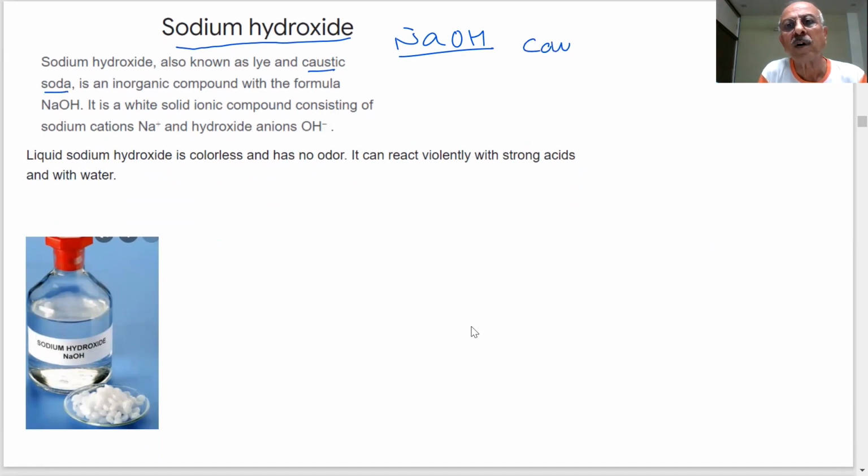Note down everything, very important. It is an inorganic compound. It is a white solid ionic compound consisting of sodium cations and OH minus as anions. These are called cations, students, and anions.